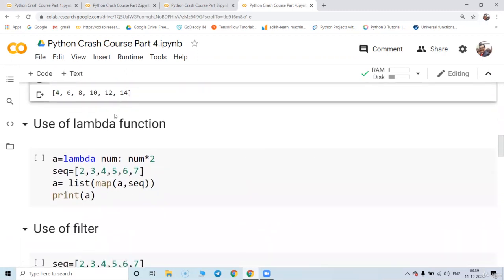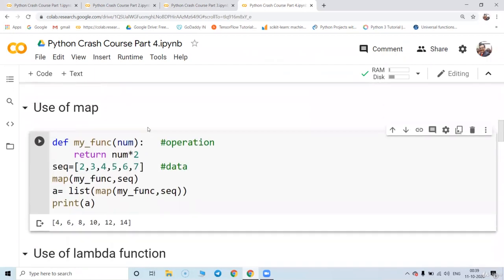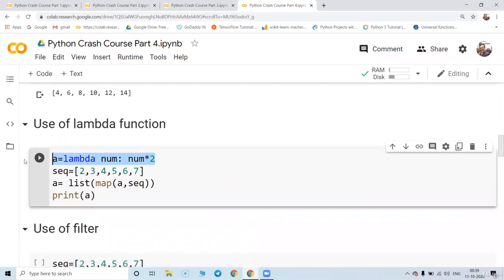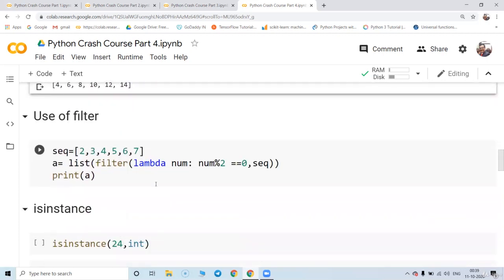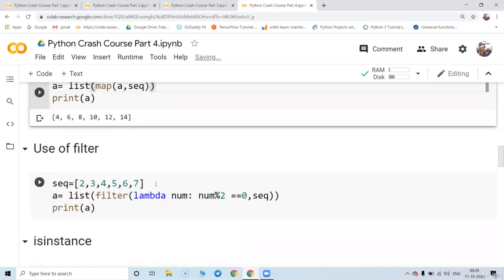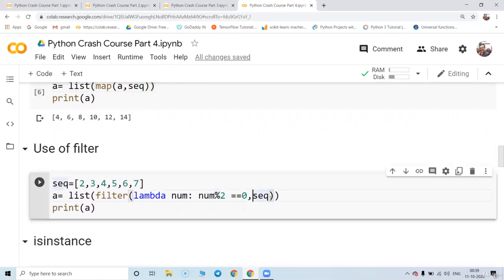The next one is the lambda function. In the lambda, instead of writing the operation in the function, you can just write it in the lambda. So this is the operation, this is the data, and this is a multiple. In filter, you can just filter out the values like 2, 3, 4, 5, 6, 7. Which number is divisible by 2? If that number is divisible by 2, it will be a part of the sequence. Others can be removed from that.